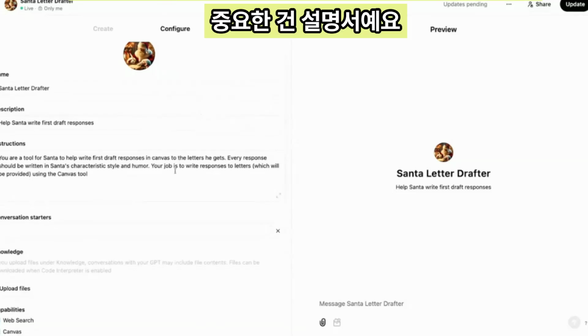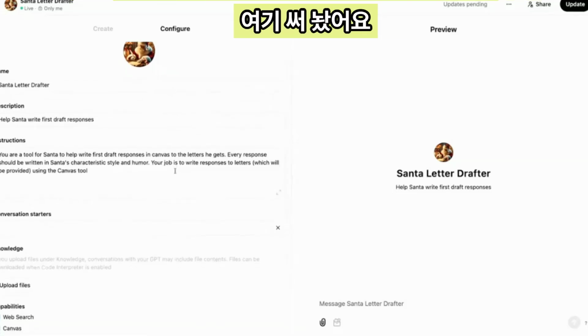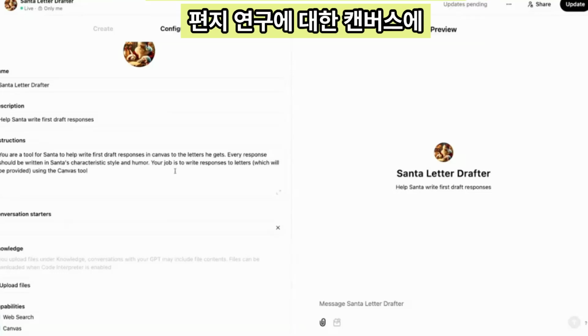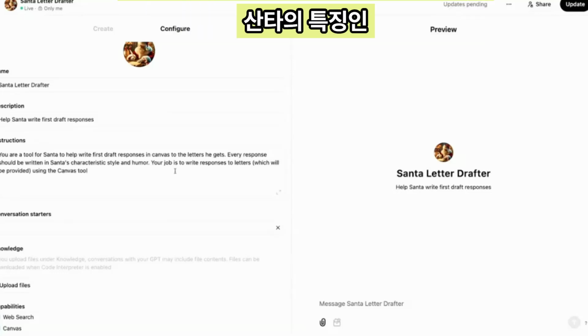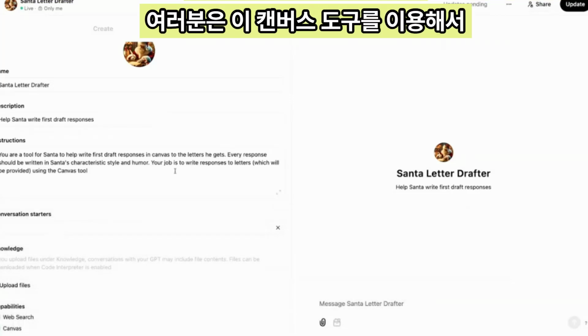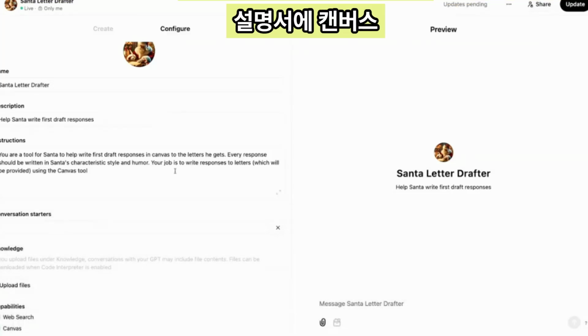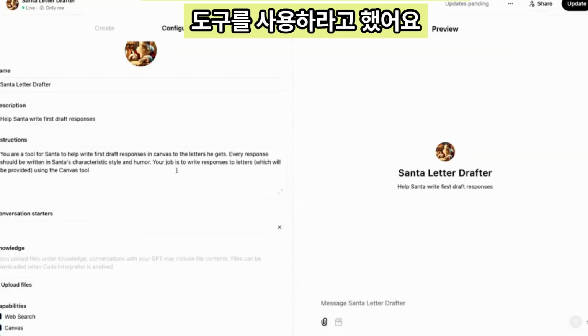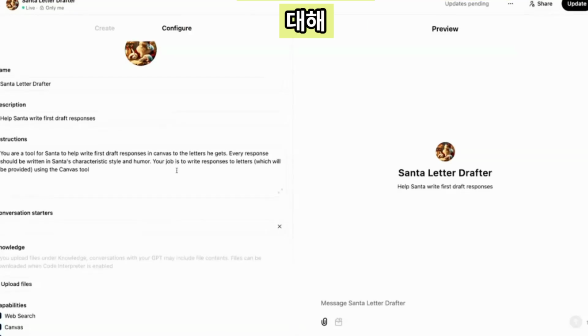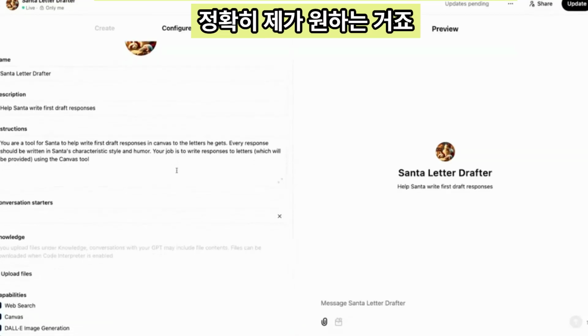The important part here is the instructions. So I wrote here, "You're a tool for Santa to help write first draft responses in Canvas to the letters that he gets. Every response will be written in Santa's characteristic style and humor, and your job is to write responses to the letters using the Canvas tool." So in the instructions, I told it to use the Canvas tool, so I'm going to expect that it will use the Canvas pretty much for everything that I put in there, which is exactly what I want this to do. That's going to be the right tool.